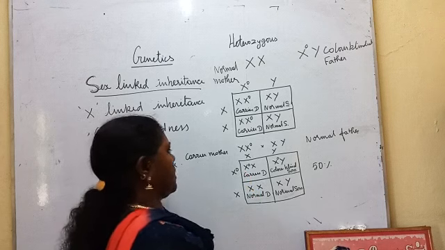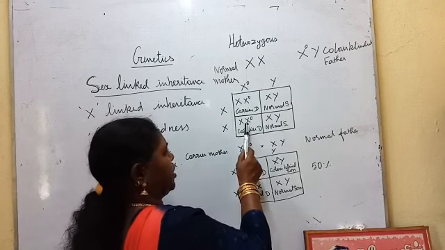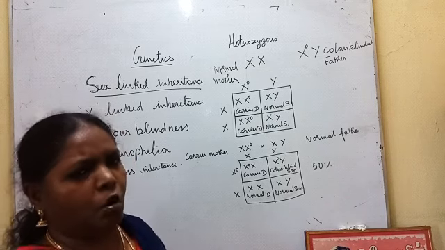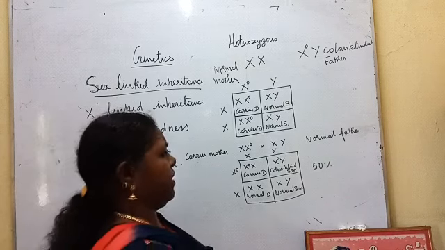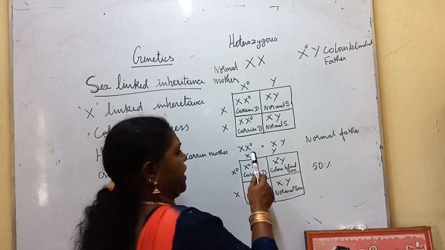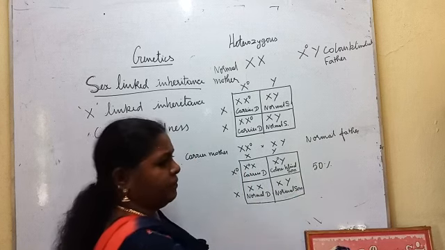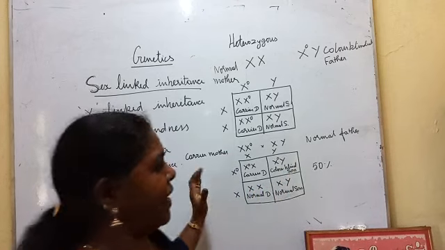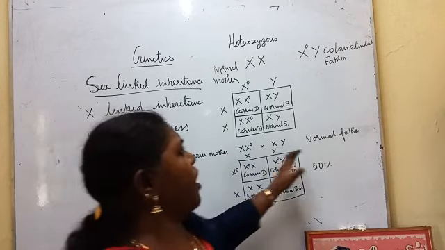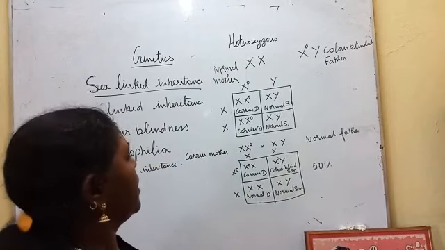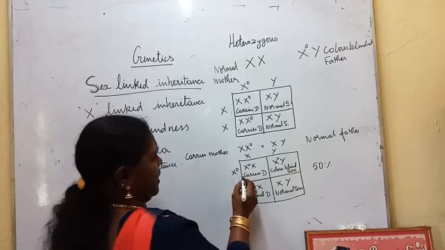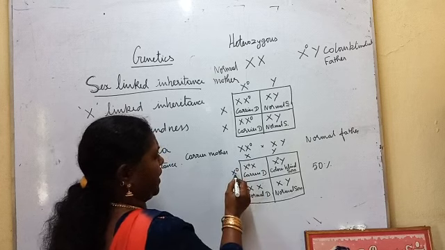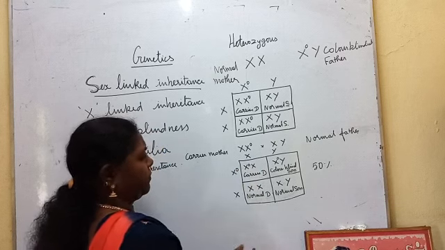The next case: suppose one of the carrier daughters grows up and gets married. If she marries a normal father, she is very lucky. If the carrier woman marries a normal father, then what are the possibilities? See, this one is a carrier daughter, X dominant and X recessive.